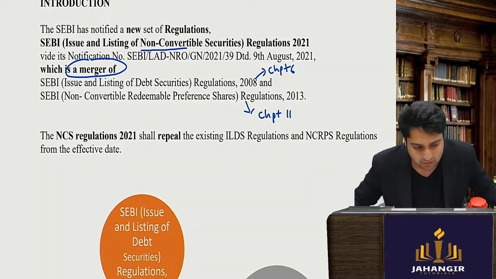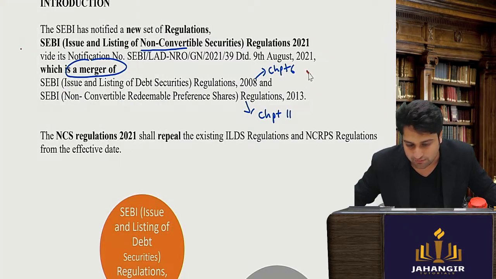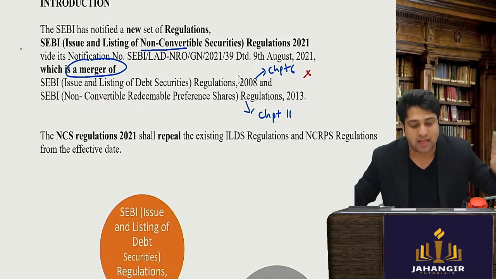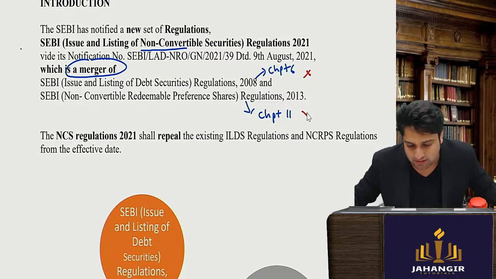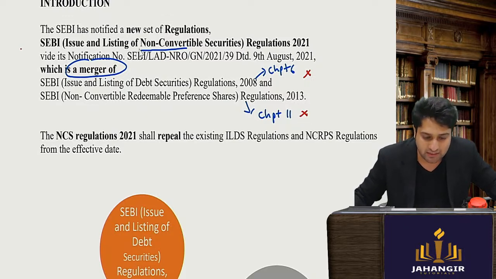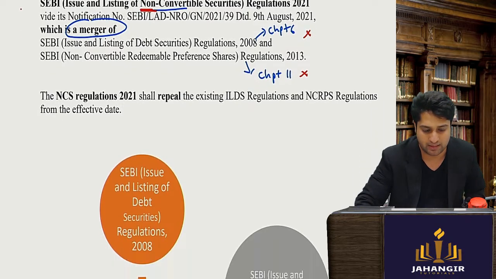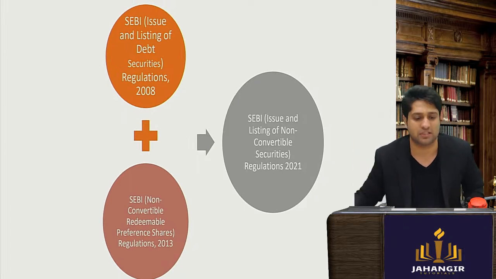Today, both these regulations stand repealed. Even the debt securities regulation is repealed, and even the non-convertible redeemable preference shares regulation is repealed. And in turn, we have the Non-Convertible Securities Regulations 2021. So if I bring it forward, how does it look?